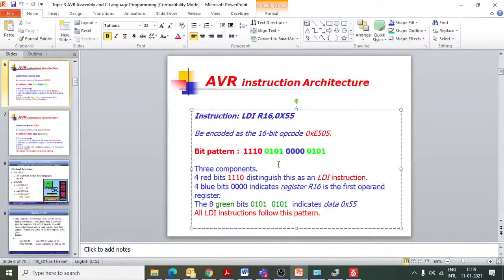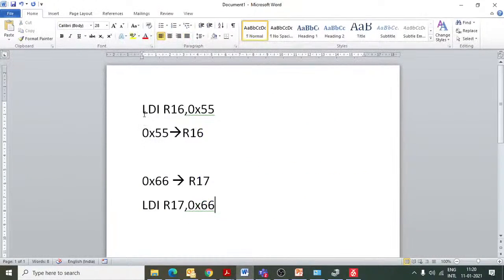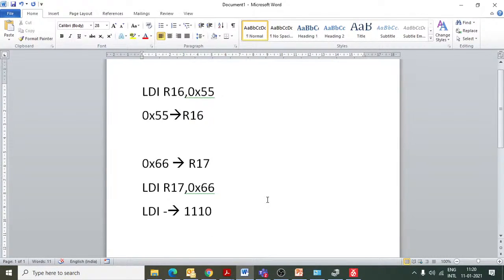So in this case, these 4 red bits 1110 will distinguish that this is the LDI instruction. So this 1110 corresponds to the LDI instruction. Whenever I am saying LDI, my microcontroller assembler will transfer it to this bit pattern 1110.